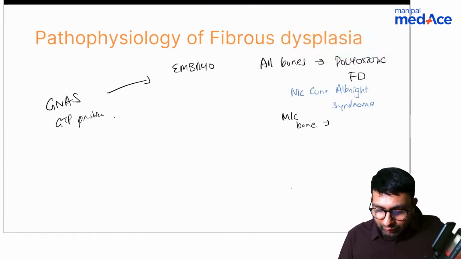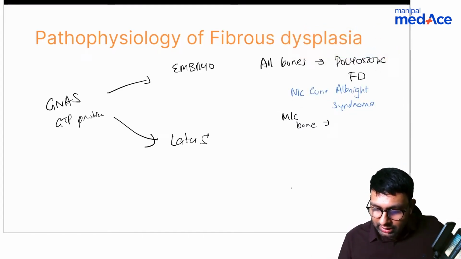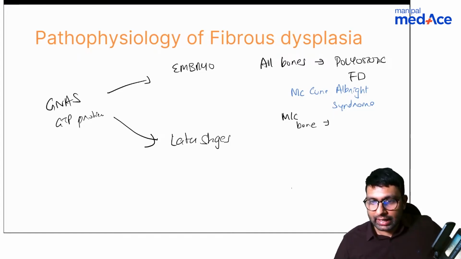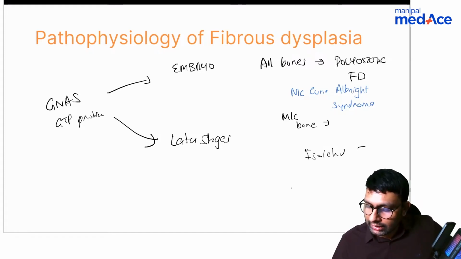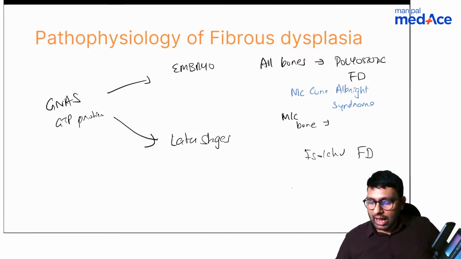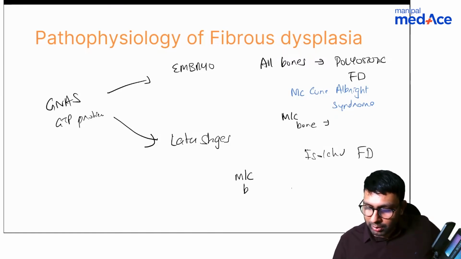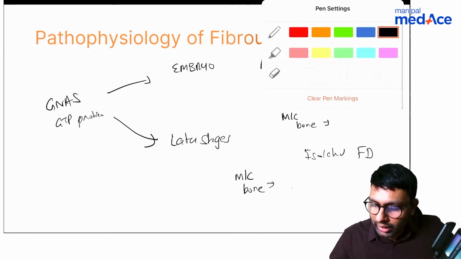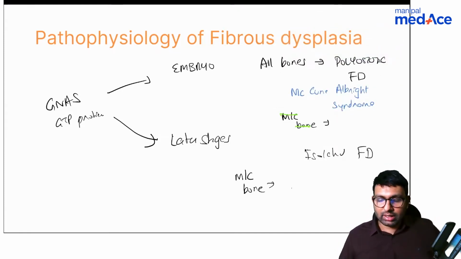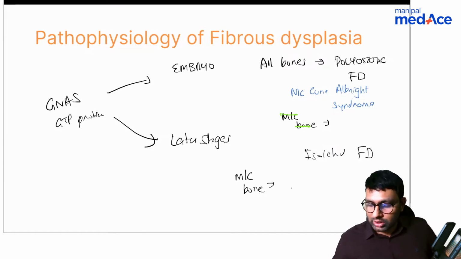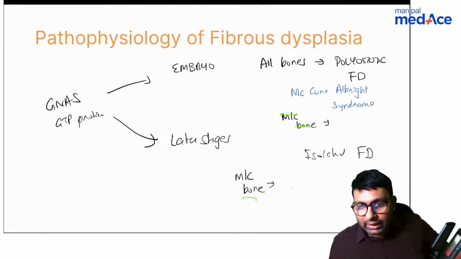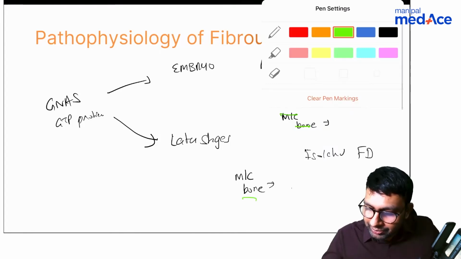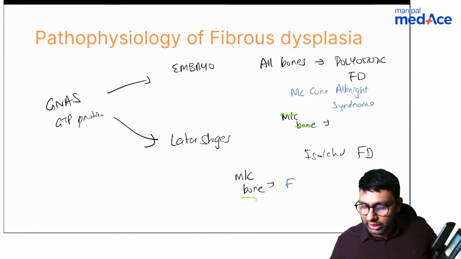Or I'll give you another hint. If this occurs in later stages, after embryogenesis, then you will have only isolated cases of fibrous dysplasia, and this is seen in a different bone. So tell me both of these answers. One is the most common bone in polyostotic, one more is in monostotic. Okay, so Dr. Jain is telling me that in monostotic it is femur. I agree with this answer.